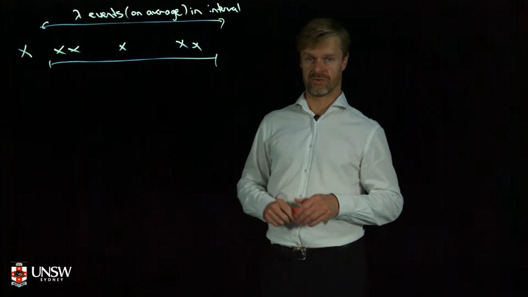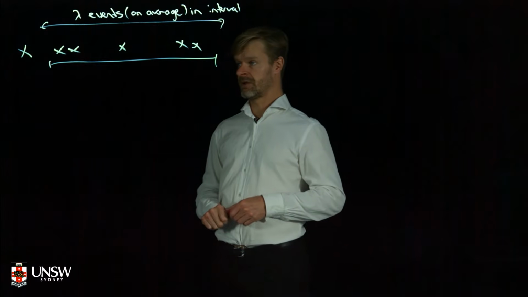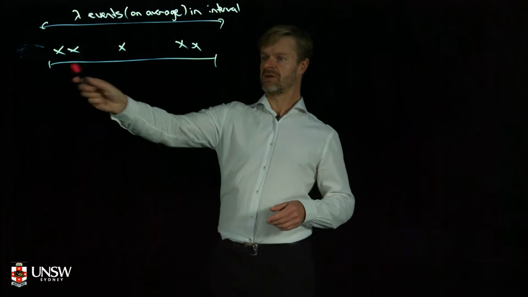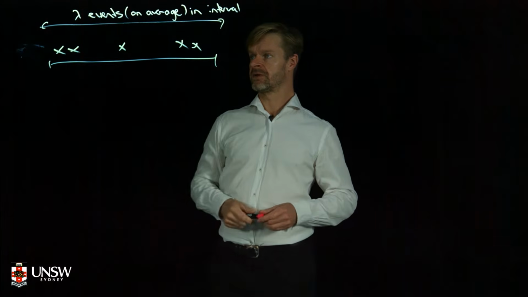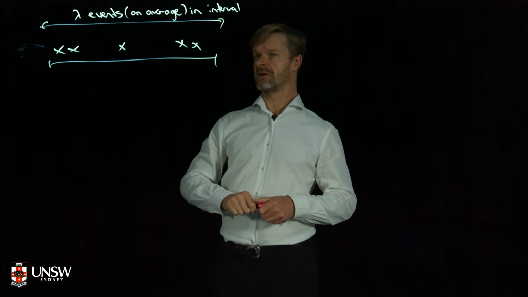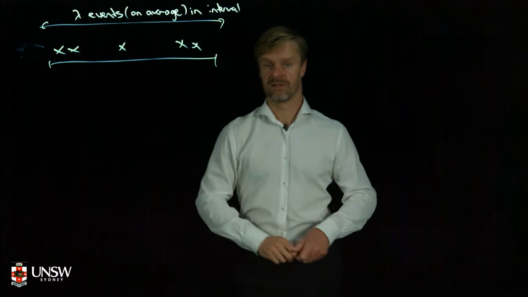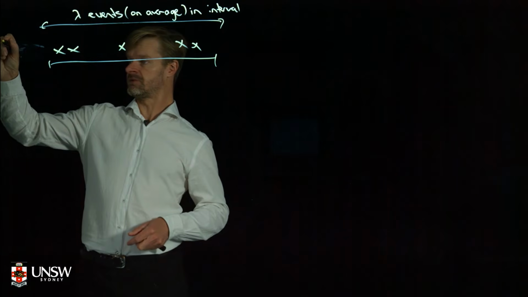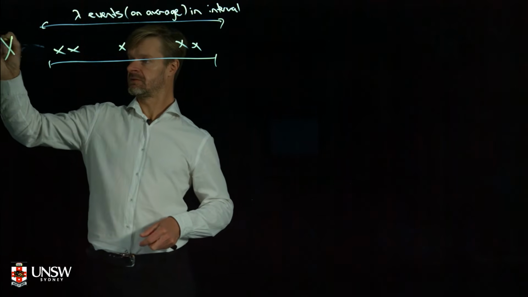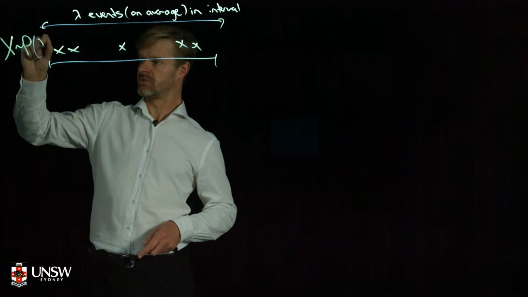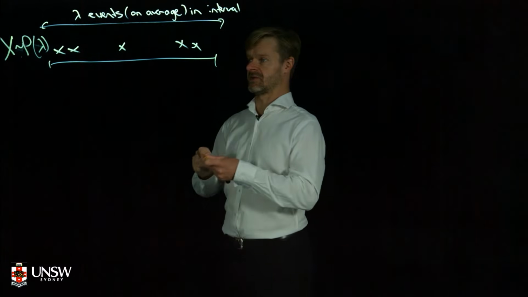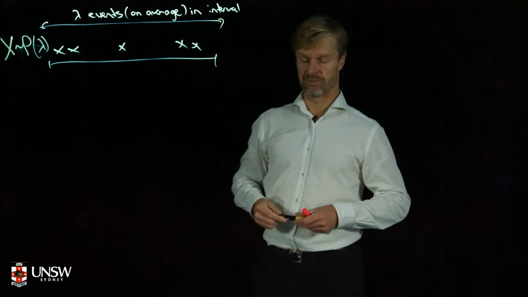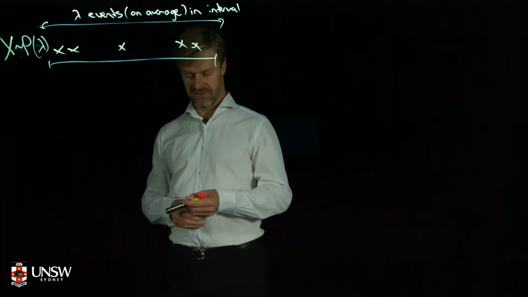So where did this Poisson distribution come from? How did Mr. Poisson derive this bad boy? So we've got some interval. We get lambda events on average in that interval. And we've got some random variable x, which is Poisson with parameter lambda. That's what we're going to say it is anyway. But how did we derive the probability mass function of x?